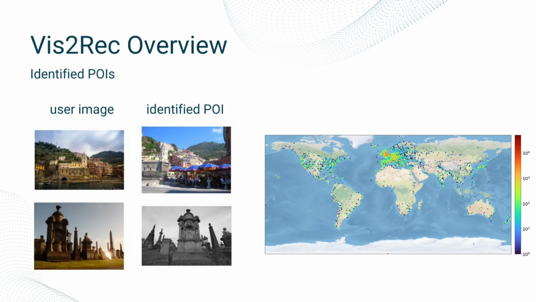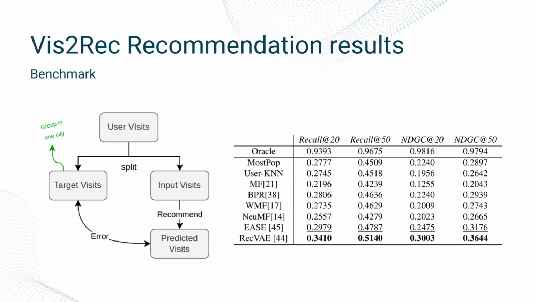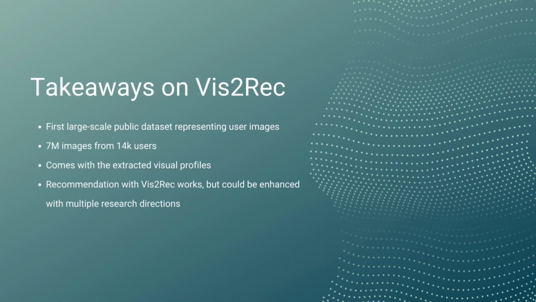We identified POIs all over the world, with a concentration in Europe, the US, and Japan. Our benchmark with recommender systems shows that we can predict user visits with more advanced techniques, leading to better results. However, our experiments show that the task is complex and that additional work is needed to use Vis2Rec to its full extent. So let's recap the main key points of our work.